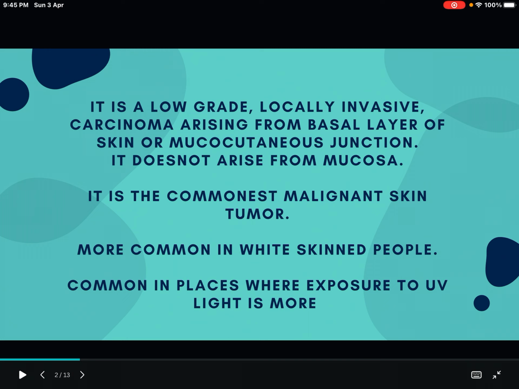It is a low-grade, locally invasive carcinoma that is arising from the basal layer of skin or mucocutaneous junction, and it does not arise from mucosa. It is the commonest malignant skin tumor, more common in white-skinned people, and it is common in places where the exposure to UV light is more. Example, Australia you can write.